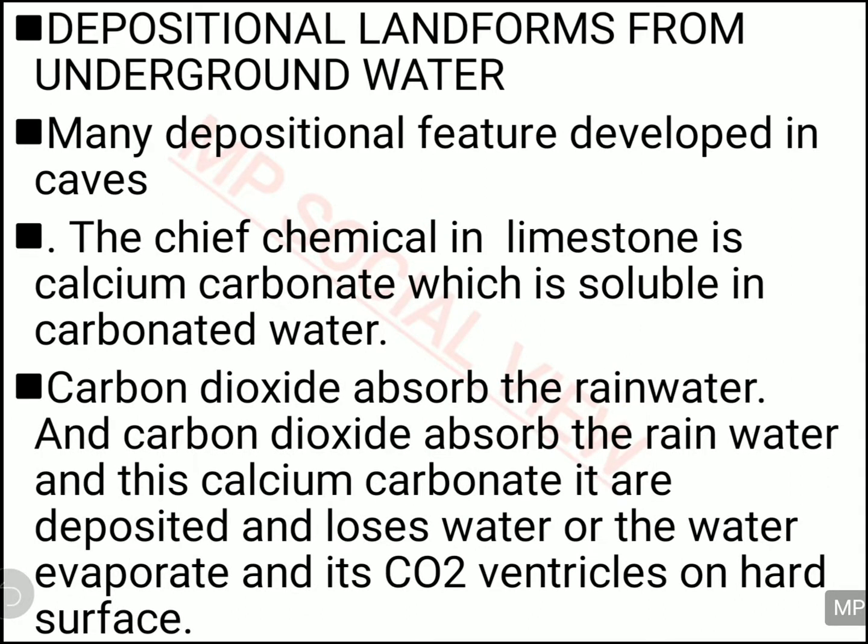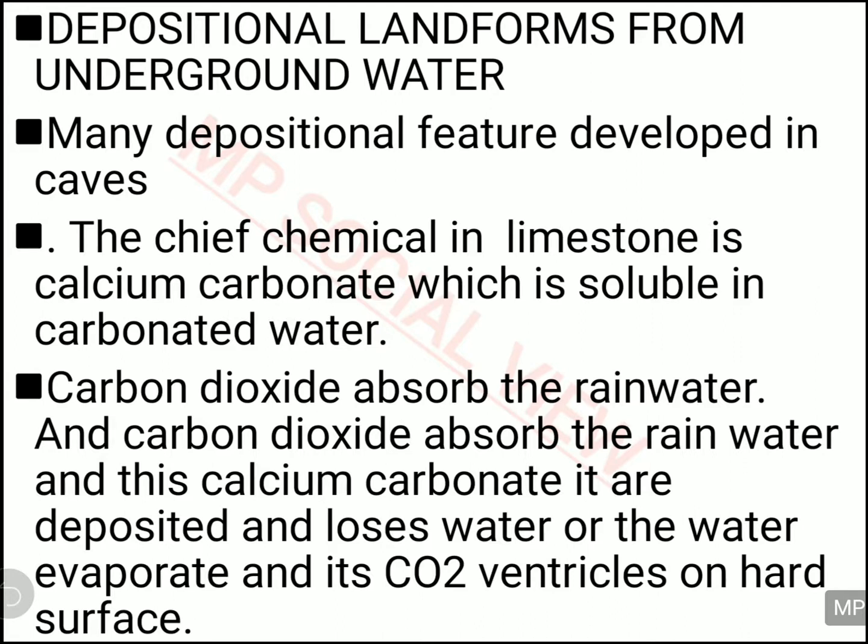Many depositional features are also made by the groundwater, especially because of the chemicals present in the groundwater, that is your calcium carbonate. When it rains, the water takes carbon dioxide from the atmosphere, and this carbonated water enters inside the rock surface and reacts with the calcium carbonate of your limestone and dolomite, and they form a solution.